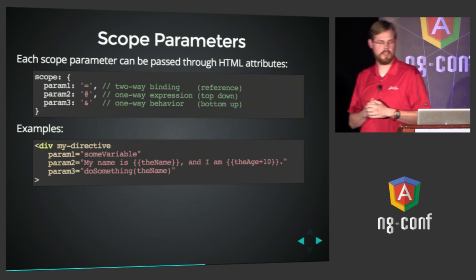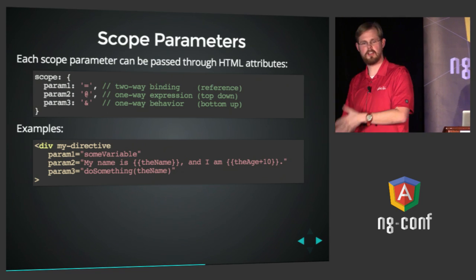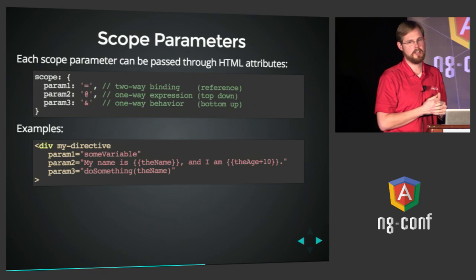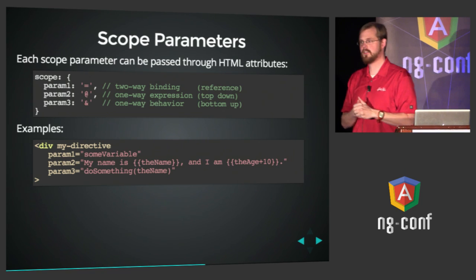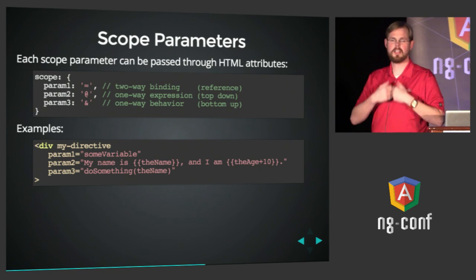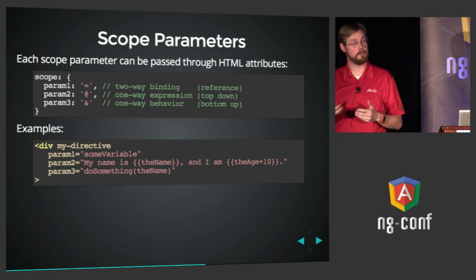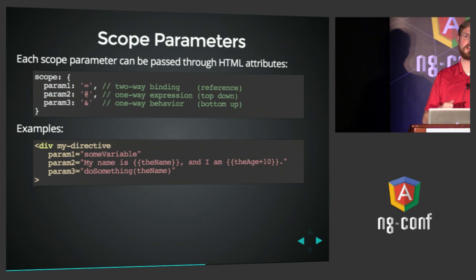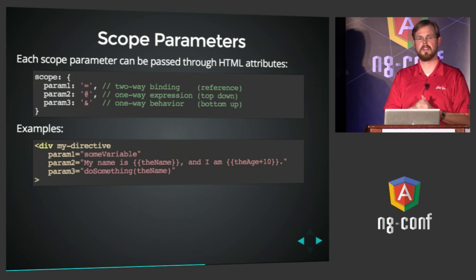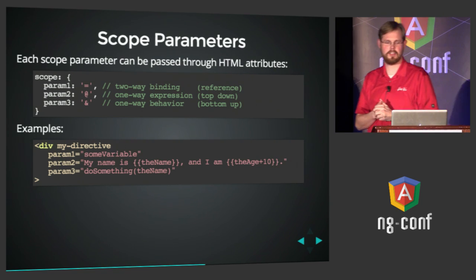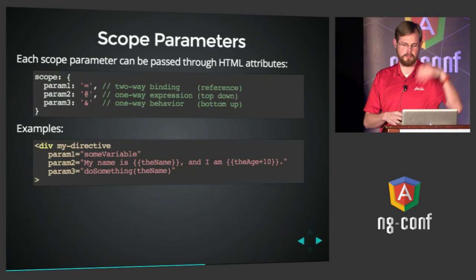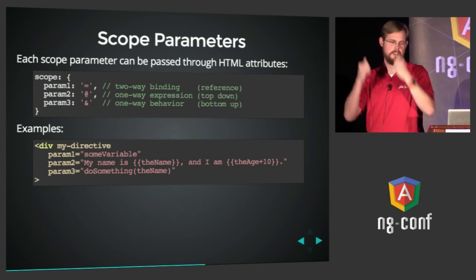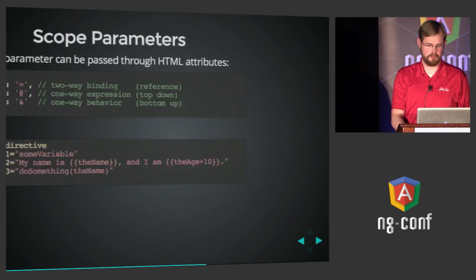And the third way is to use the ampersand, and this is so that the directive can do bottom-up communication out to the enclosing environment. The idea here being like NG-Click, for example. The directive NG-Click knows nothing about your code, but you can give it an expression that NG-Click will execute for you whenever a click event happens. And that code that it runs will run in the context of your scope. So again, the directive itself does not have to know anything about it. So by reference for equal sign, top down with @ sign, bottom up with the ampersand. That's how I like to remember it.